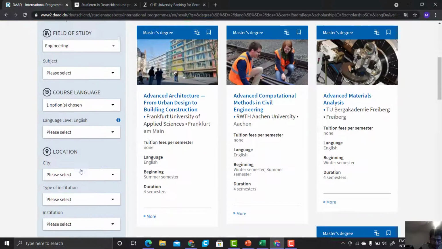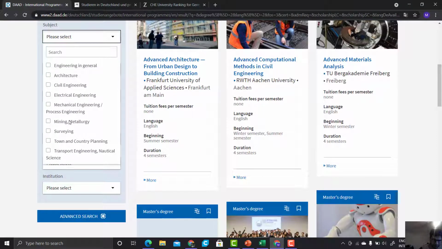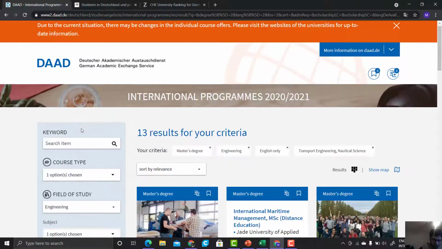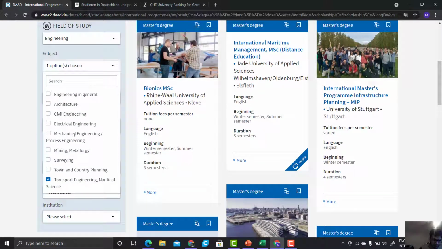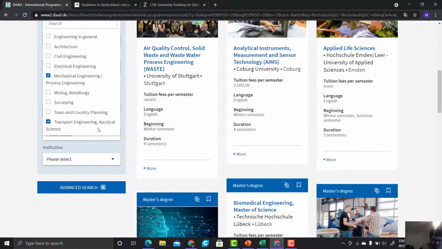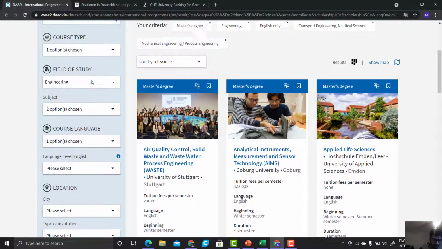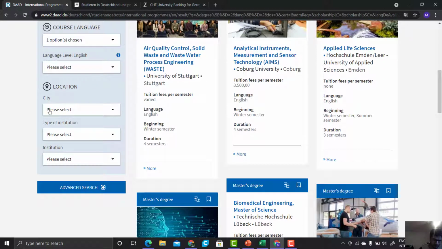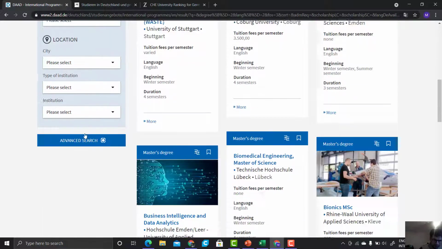Here in advanced search you can select the subject, for example if you want to check transport engineering or mechanical engineering, you can select those here. After that you can also select according to the city or by the institution name. So this is how it goes.